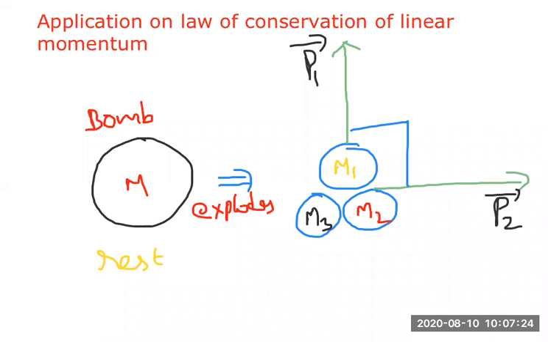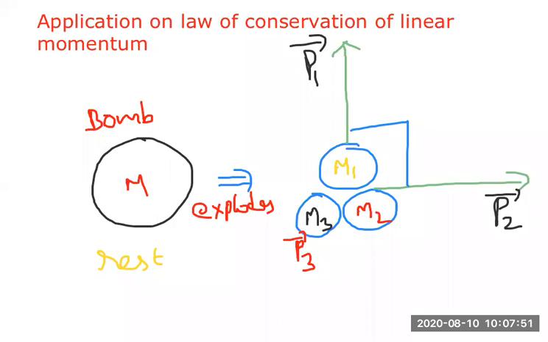And what is the momentum of this M3 body? Let me take P3 bar. This is the momentum vector. We'll write P3 bar. Now we'll discuss the topic here. Is there any explosion? That means the explosion is due to internal force. There is no external force. There is no external force, what can I say, beta?